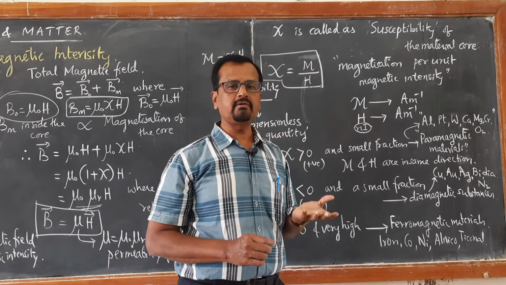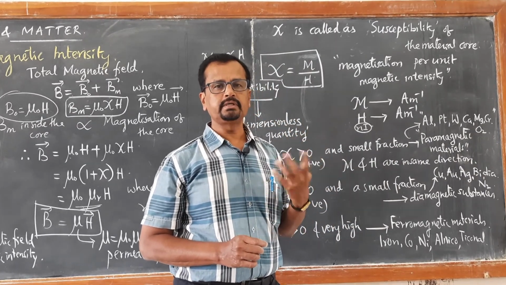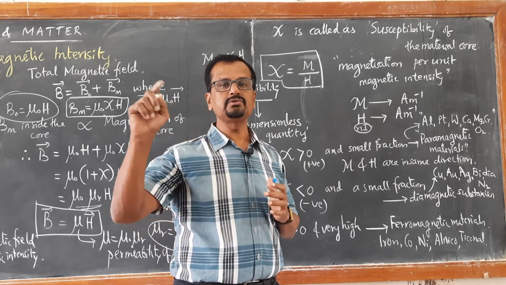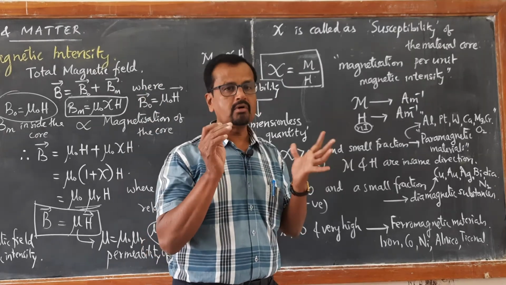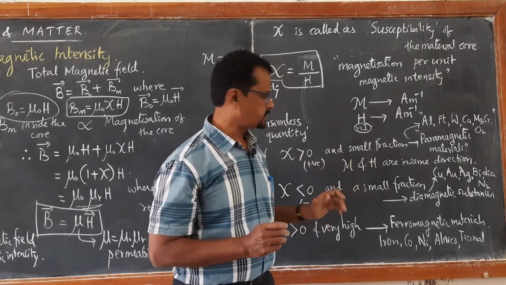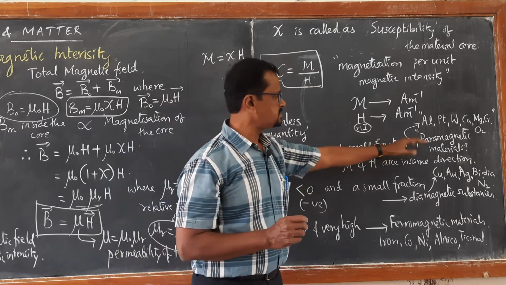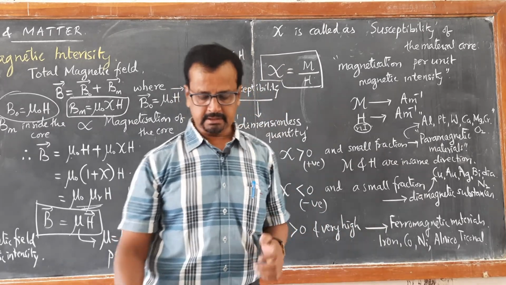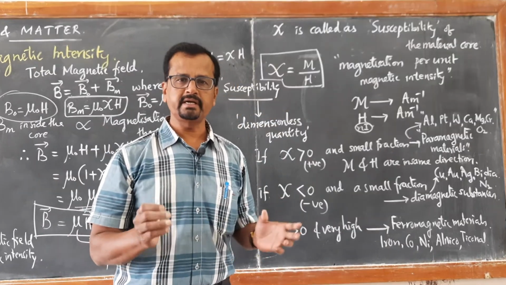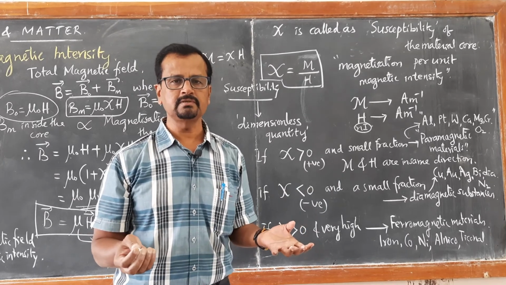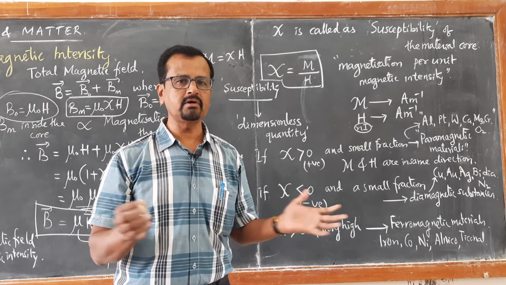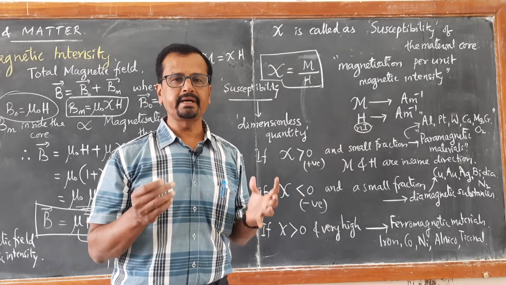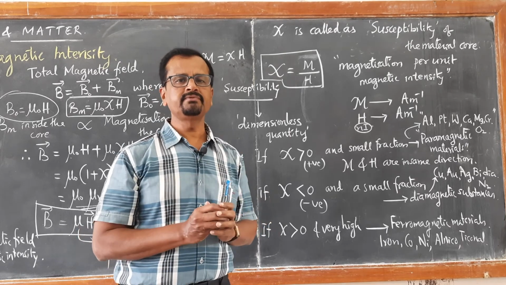This fraction is of the order of 10 to the power of minus 5 to 10 to the power of minus 6. We can imagine 0.00001. Such a small value, but it is positive. Even oxygen is a paramagnetic gas, but it is not strongly attracted towards the magnetic field. Under ordinary magnetic fields, we never observe the paramagnetic property. It is a very, very weak property of attraction.